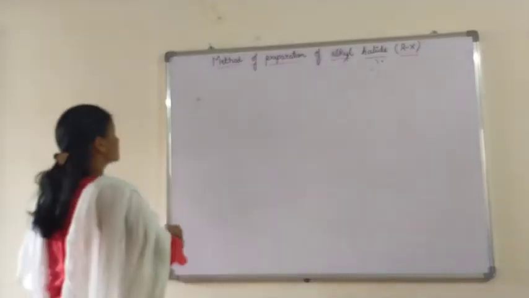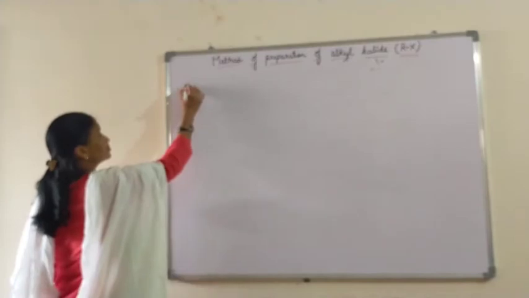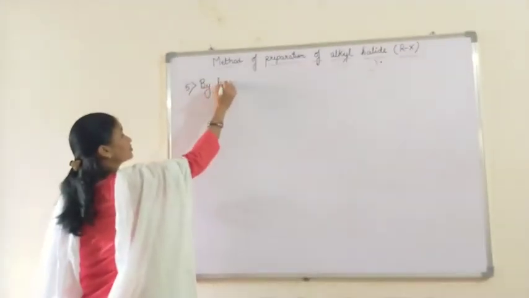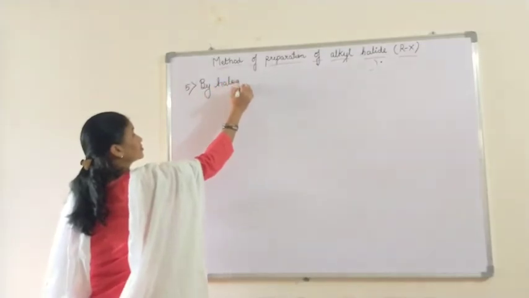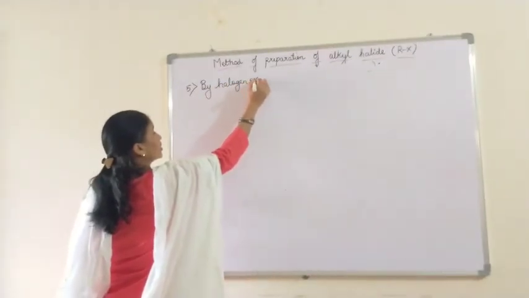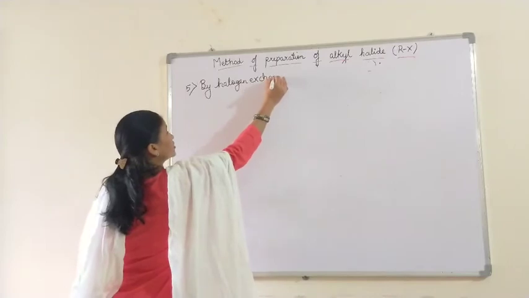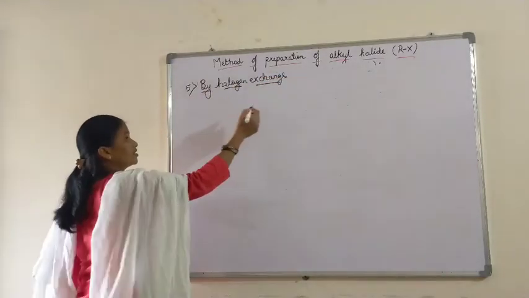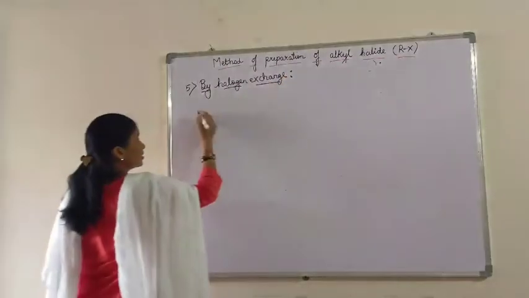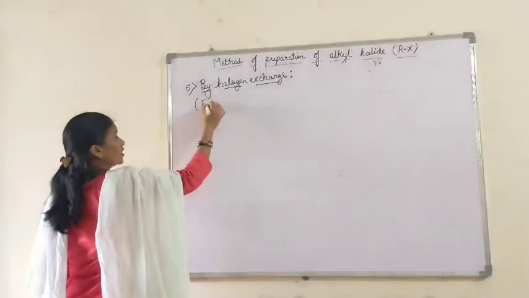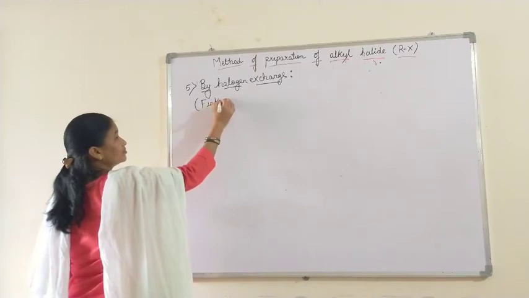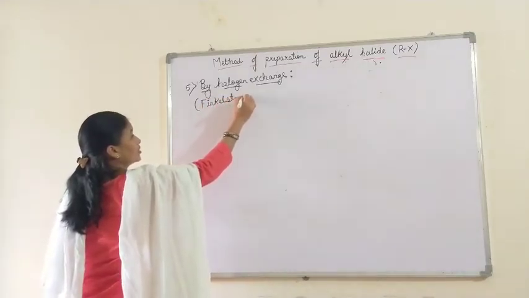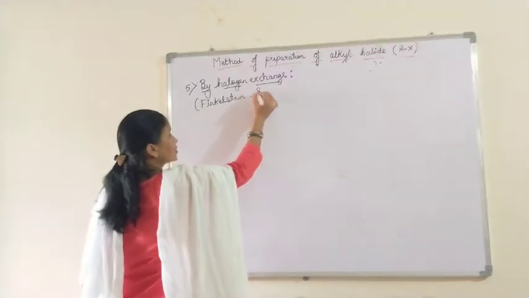Now the next, by halogen exchange. Under this there are two reactions, the Finkelstein reaction and the Schwarz reaction.